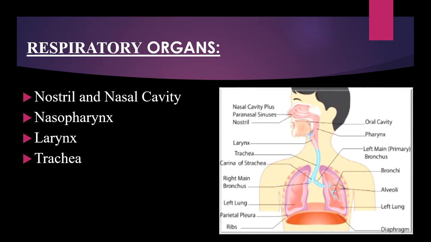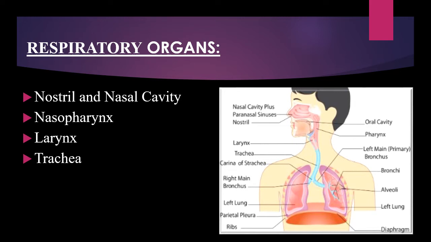Trachea is a pipeline which is made in ring shapes, something like this. This trachea helps us to pass oxygen towards the lungs.